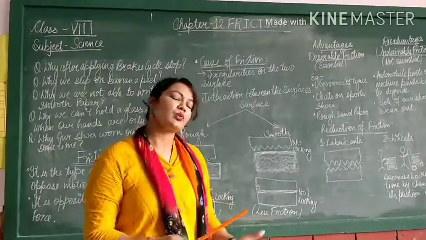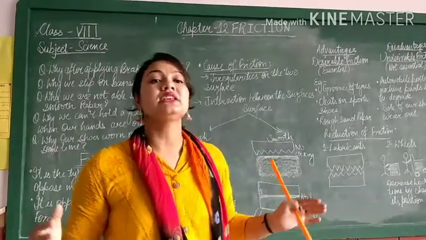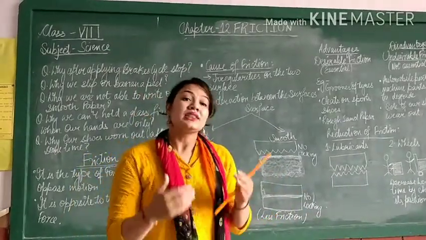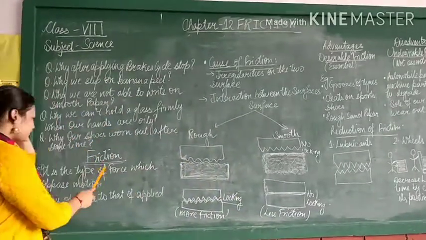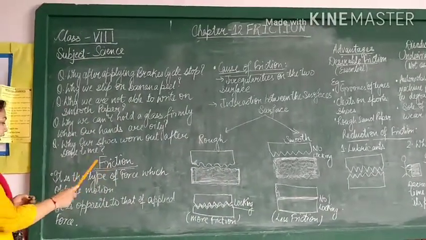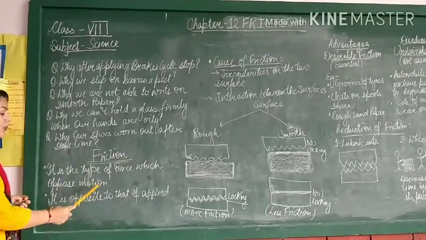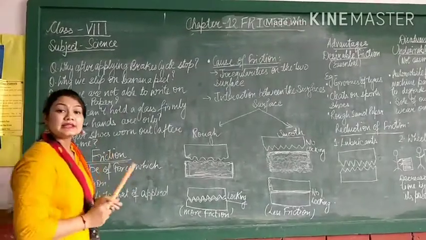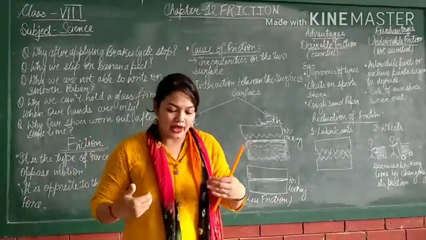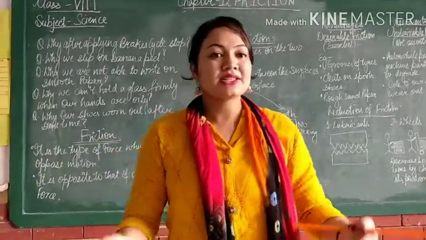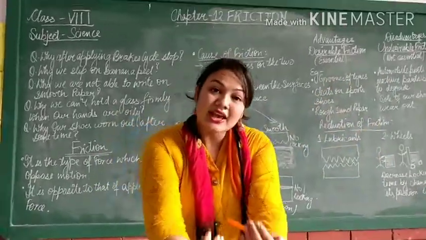So in this chapter we are going to discuss all these reasons and you will get to know what actually friction is. Now, what is friction actually? It is the type of force which opposes motion. Friction is the type of force which opposes motion. Like if I am moving forward, that means friction is that force which is opposing me.